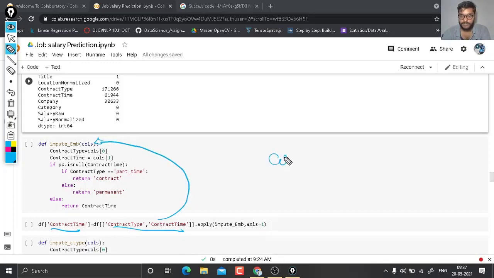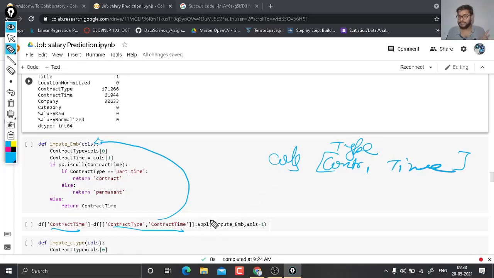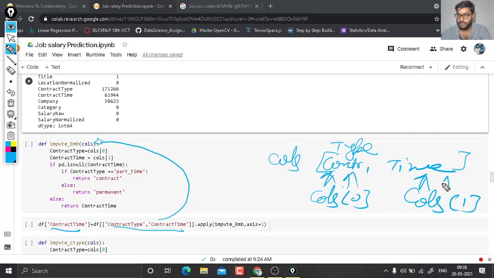So dot apply: it is going to take the first value of contract type at this place and the first value of contract time at this place, so calls 0 is this and calls 1 is this, and it is going to store them in contract type and contract time.